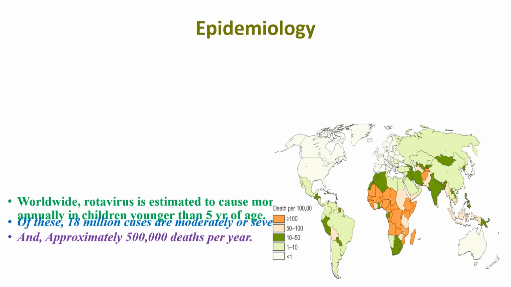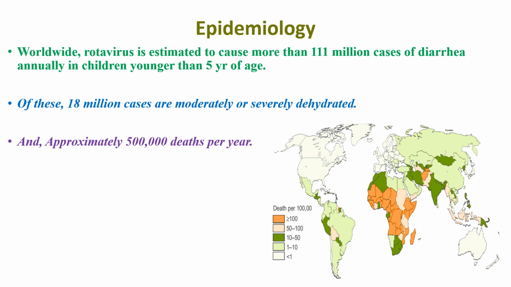When we see the epidemiology, worldwide, rotavirus is estimated to cause more than 111 million cases of diarrhea annually in children younger than 5 years of age. Of this, 18 million cases are moderately or severely dehydrated, and they are found in Asian and African countries. And approximately 500,000 deaths per year occur from dehydration resulting from diarrhea of rotavirus.